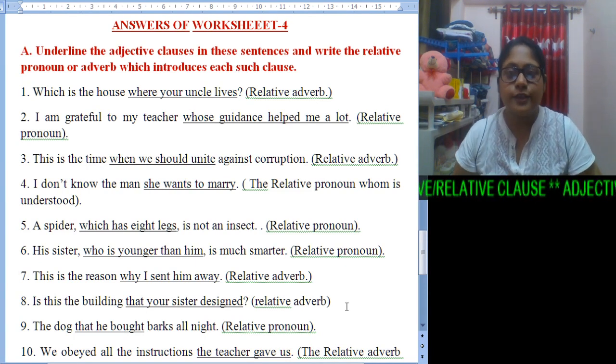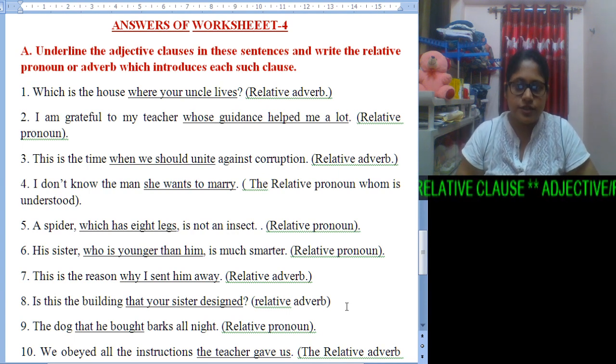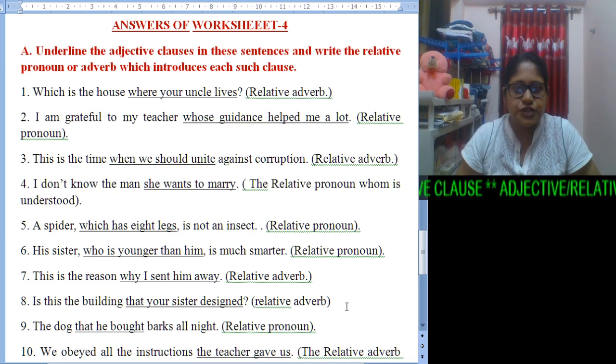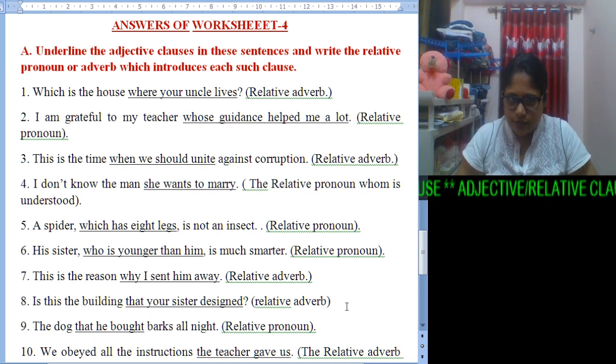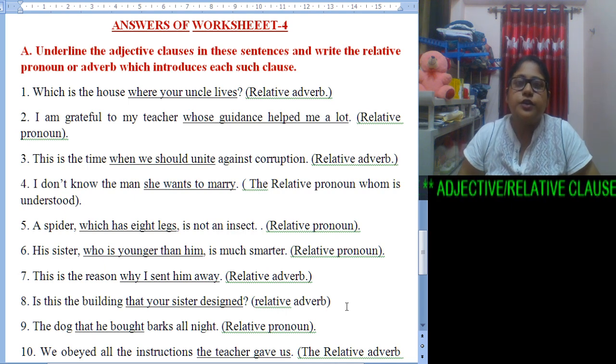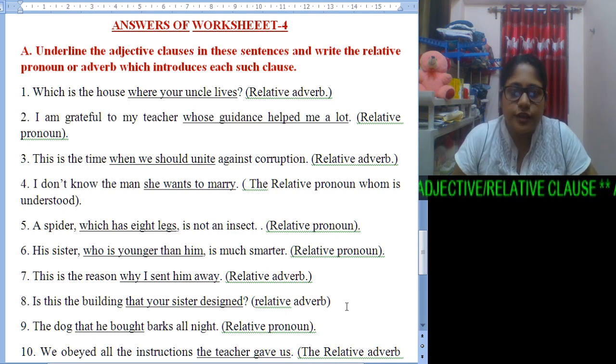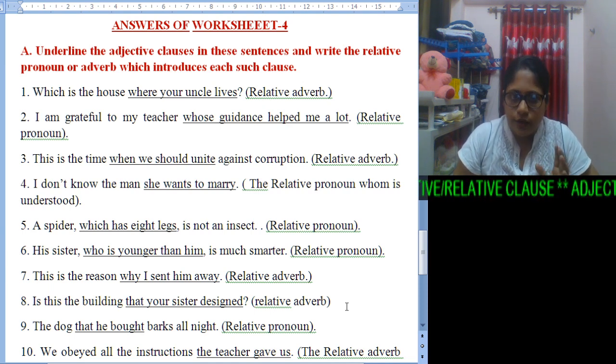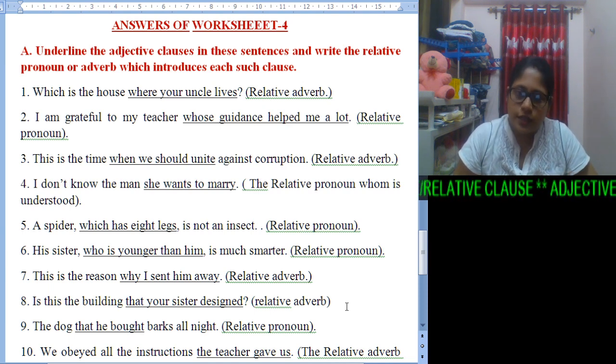Okay, students, I hope you all have gone through the study material and done the worksheet. Now let us have a discussion. Here you are asked to underline the adjective clause in the provided sentences, and mention whether a relative pronoun or a relative adverb introduces such a clause.